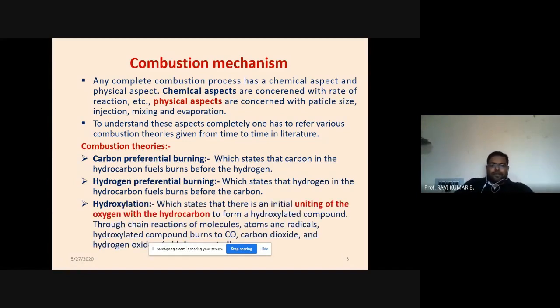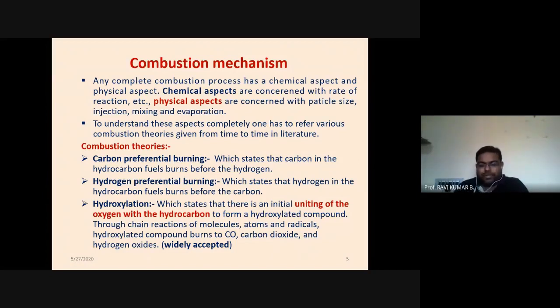Hydroxylation, which states that there is an initial uniting of the oxygen with the hydrocarbon. First, there will be some mixing of oxygen with the hydrocarbon to form a third component, that is called hydroxylated compound. Through chain reaction of the molecules and atoms or radicals, the hydroxylated compound burns into carbon monoxide, carbon dioxide, and water. So basically this theory was somewhat real and acceptable.